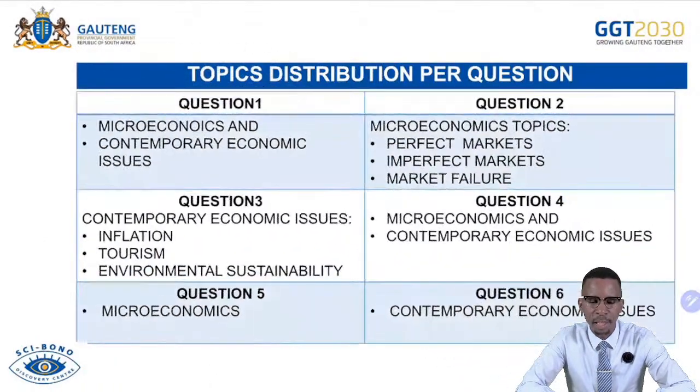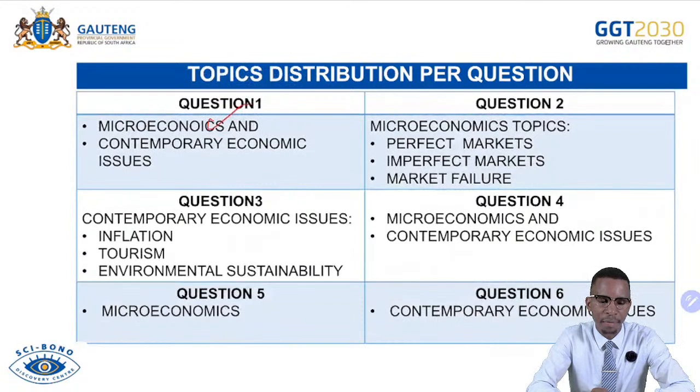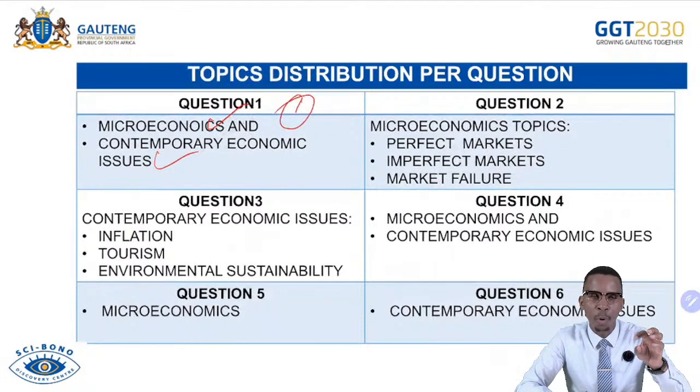And then this is the distribution of questions in this question paper. Like I've mentioned before, we have your microeconomics, and then you have your contemporary economic issues. That is your question 1. So it combines both of your main topics, micro and economic issues.